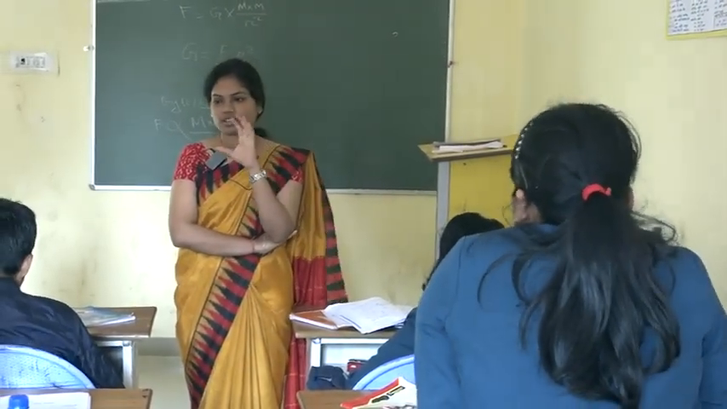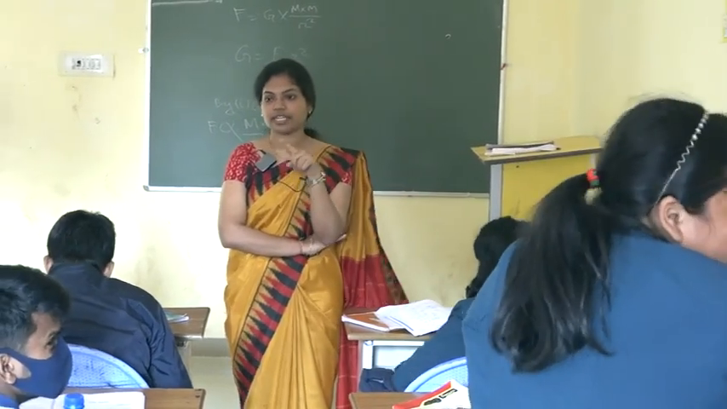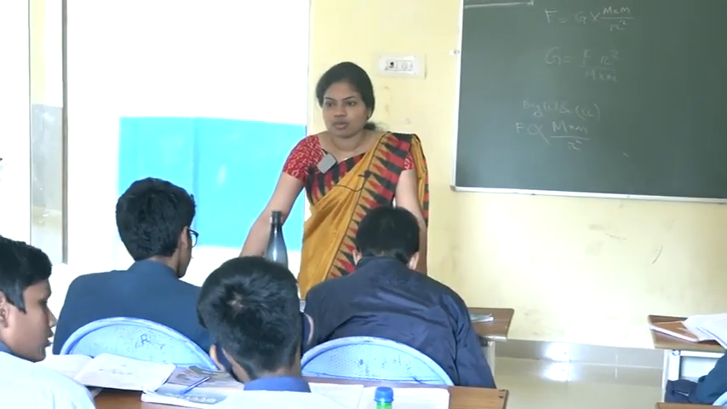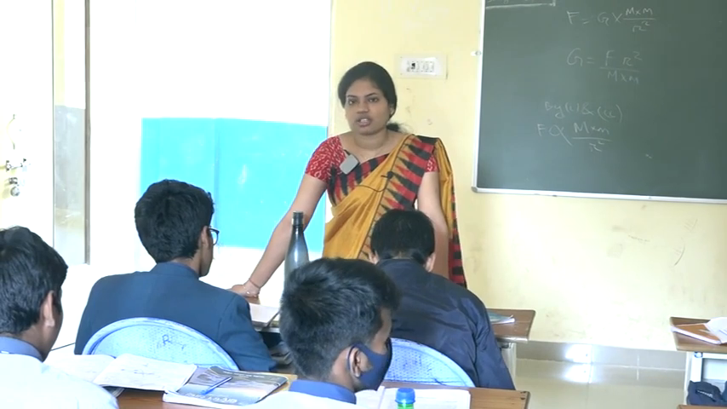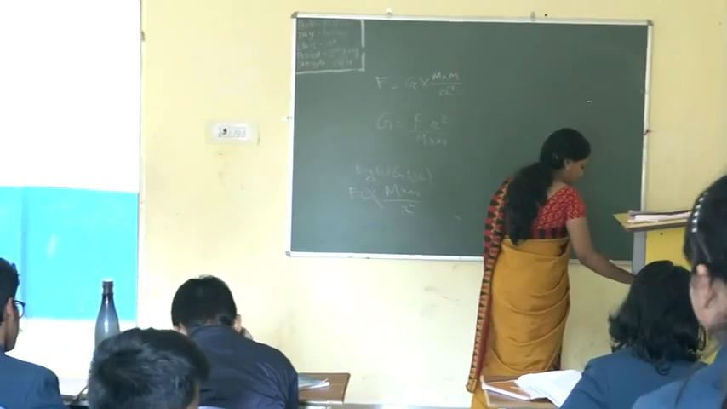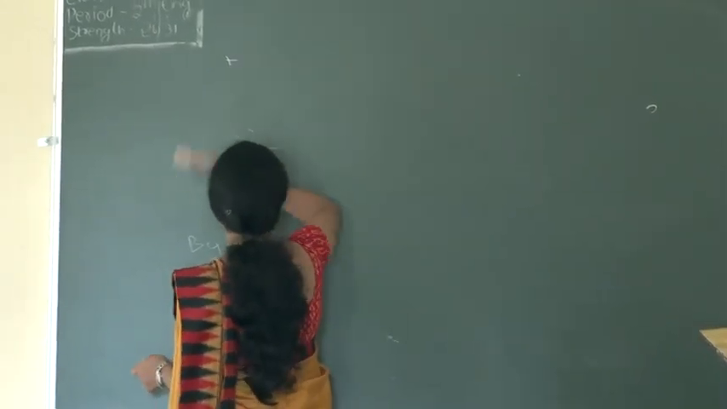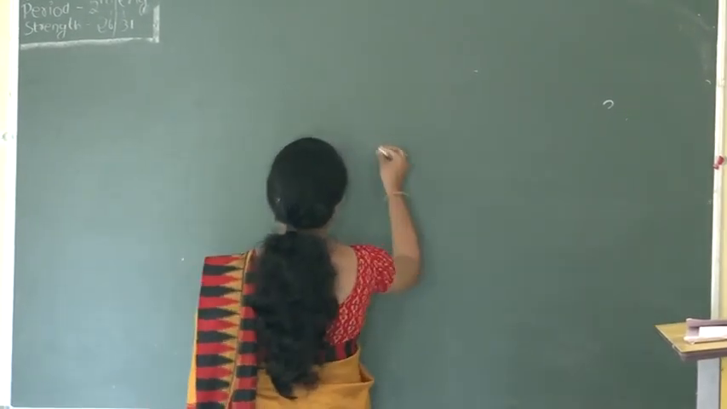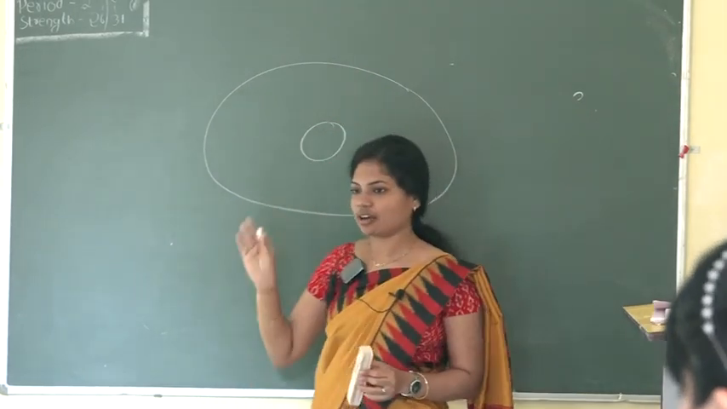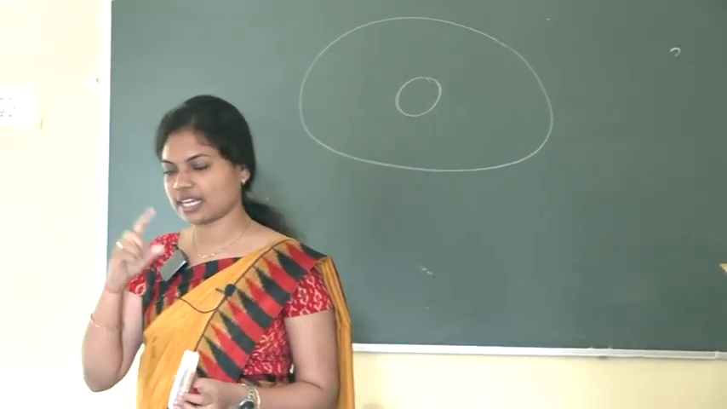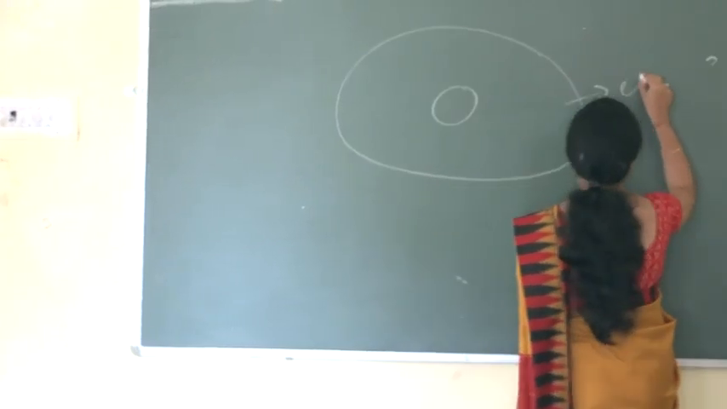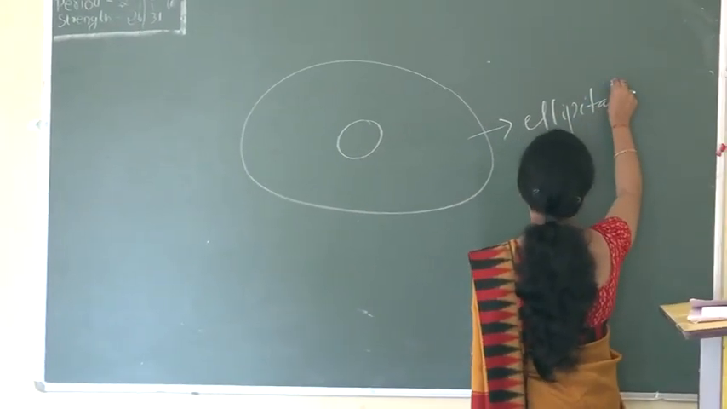What is the first law? All the planets move in an elliptical orbit. Do all of you know what an elliptical orbit is? All the planets move in an elliptical orbit with the sun situated at one of its foci. What do you mean by foci? That is the elliptical orbit in which all the planets are moving around the sun, with the sun situated at one of its foci.